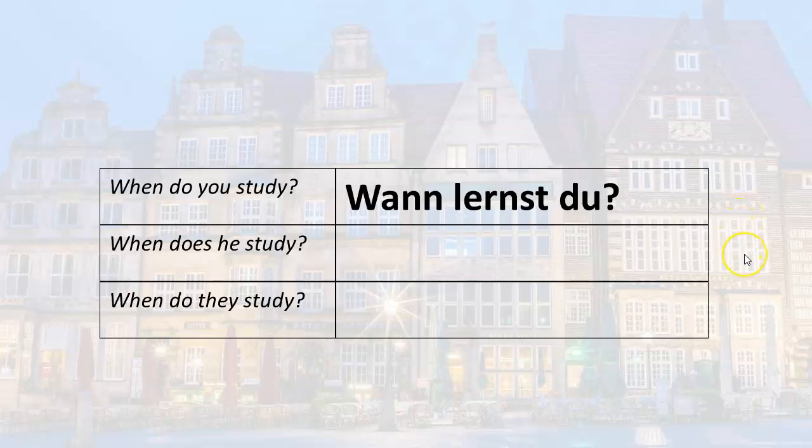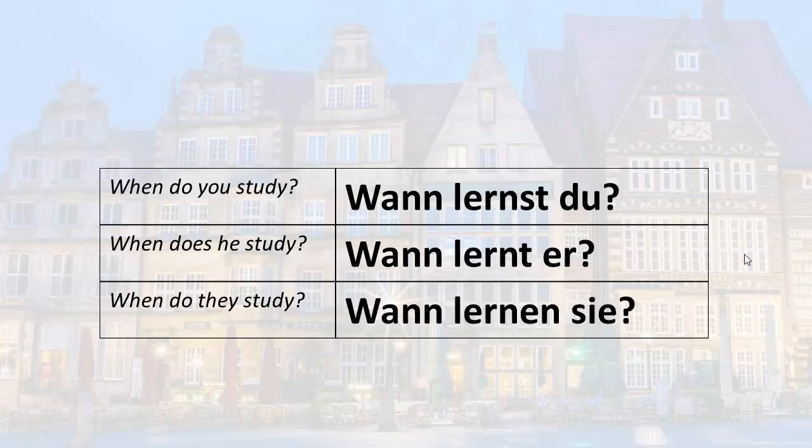When does he study? So remember wann, and then lernt, so we put it all together. Wann lernt er? When does he study? When do they study? Remember they is sie, lowercase. So sie lernen, and then reverse the order for the question. So we have wann lernen sie? Wann lernen sie? When do they study?